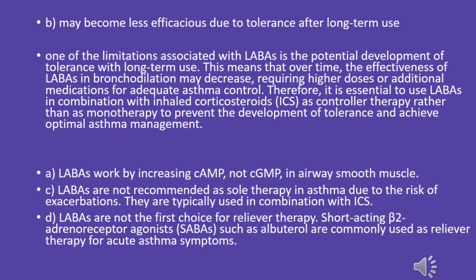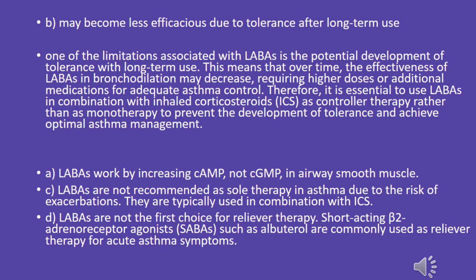One of the limitations associated with LABAs is the potential development of tolerance with long-term use. This means that over time, the effectiveness of LABAs in bronchodilation may decrease, requiring higher doses or additional medications for adequate asthma control. Therefore, it is essential to use LABAs in combination with inhaled corticosteroids, ICS, as controller therapy rather than as monotherapy to prevent the development of tolerance and achieve optimal asthma management.